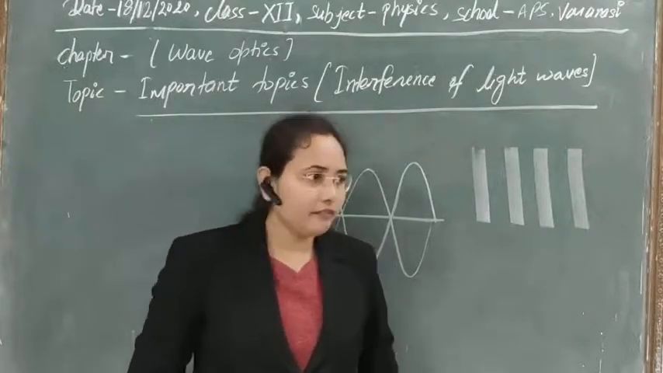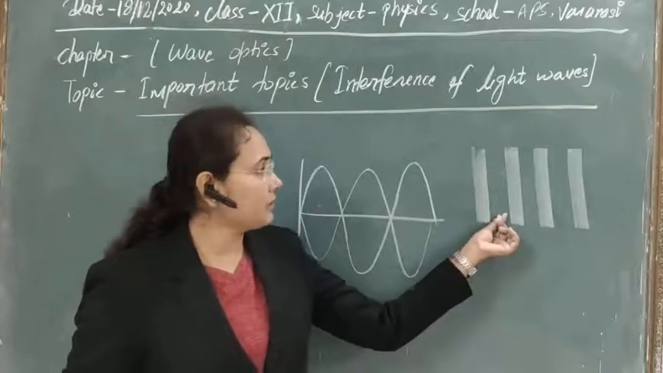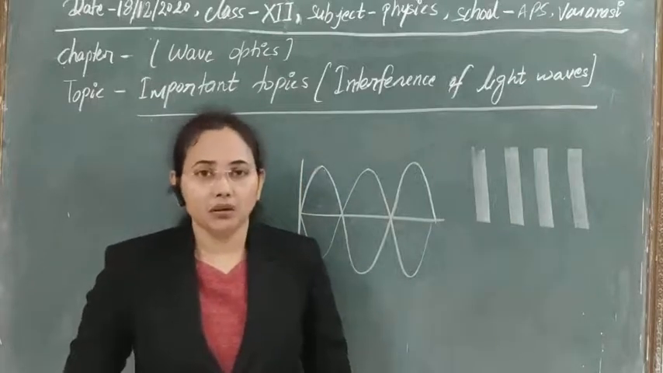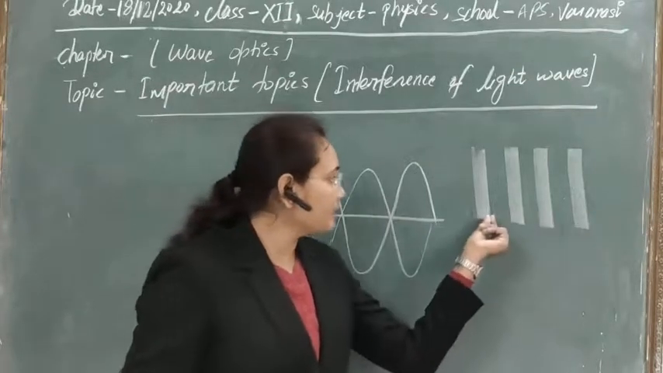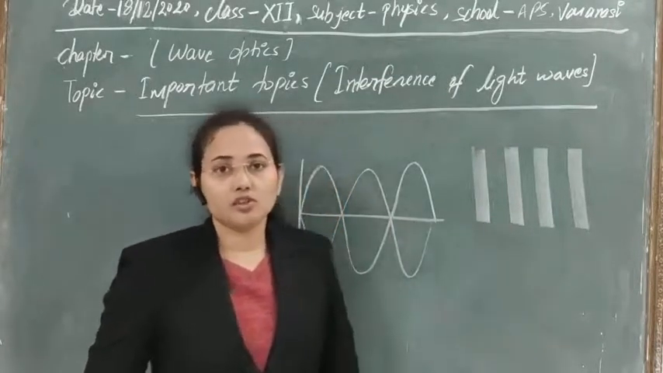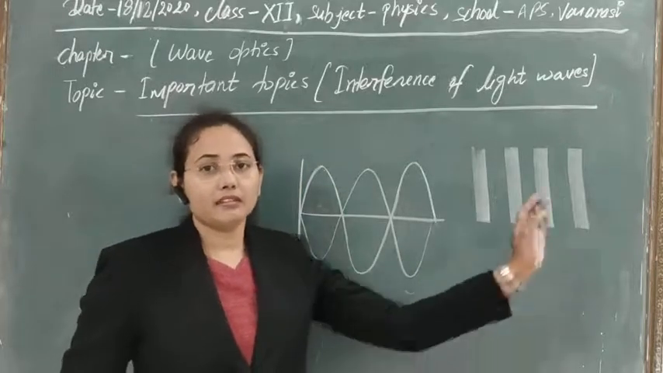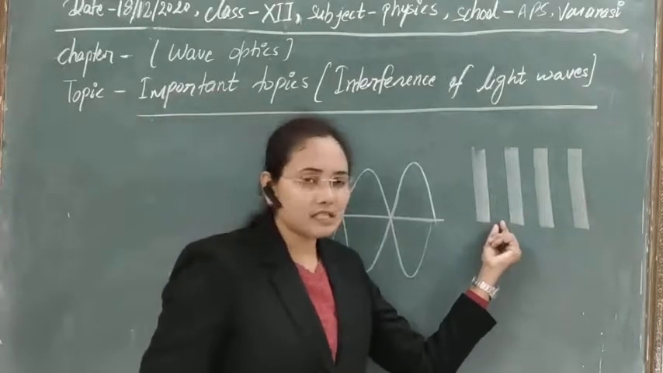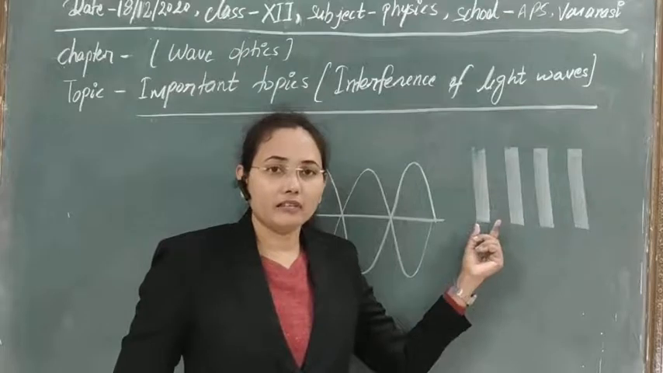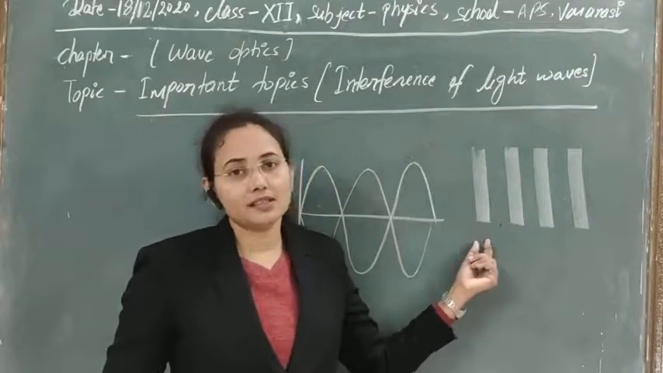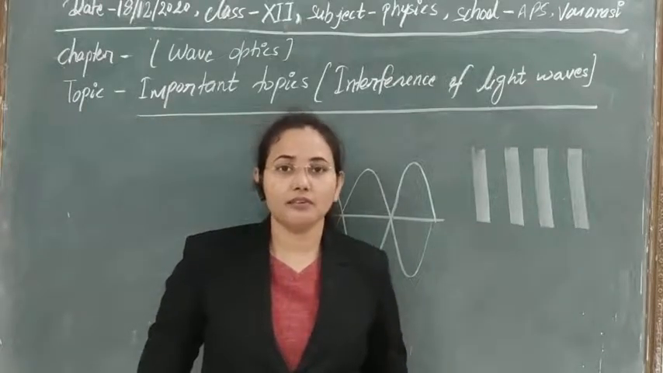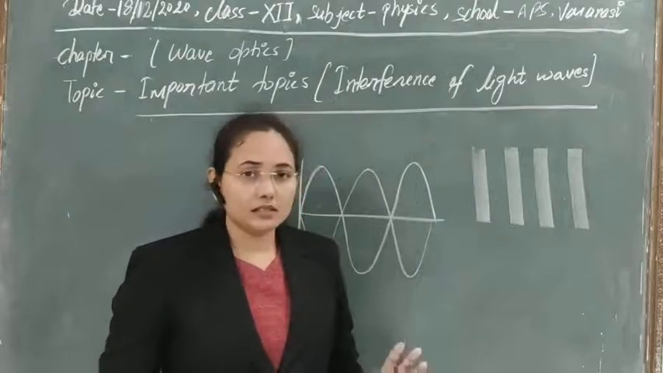Now if we get these maximum and minimum intensity points, then what will be the intensity at these maximum and minimum points? We also call these bright fringes and dark fringes, or maxima and minima. There are so many names for it, so don't be confused. When we get maximum intensity, we call it constructive interference, and whenever we get minimum intensity, we call it destructive interference. You should know all these names. So I think the concept is clear.